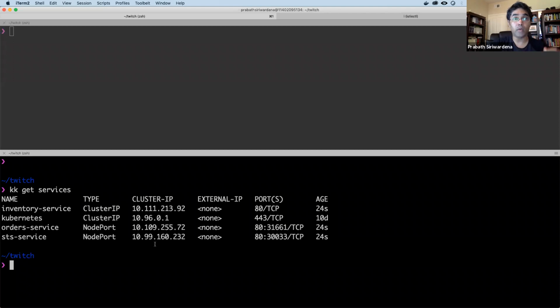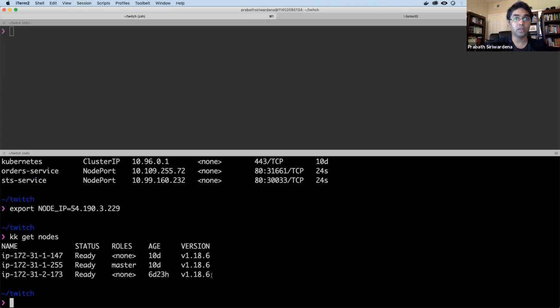So to access any of these services, I need to pick the IP address of a given node, right? That's the disadvantage of using node port types rather than going for a load balancer type. You always need to know the IP address of the node that you are going to access the service on. So here, let me export my IP address. Yes, this is my node IP. In fact, if you do get nodes, you'll be able to find all the nodes running in my Kubernetes cluster. So I exported the node IP.